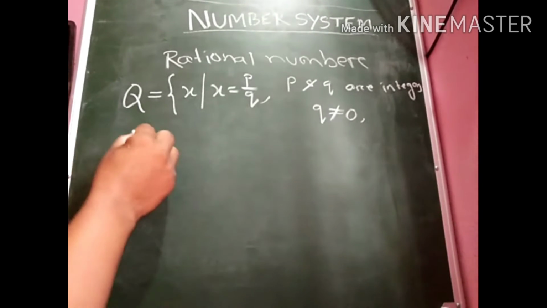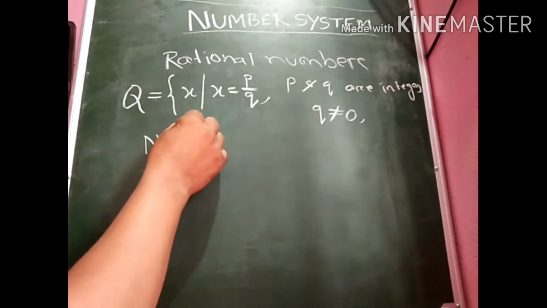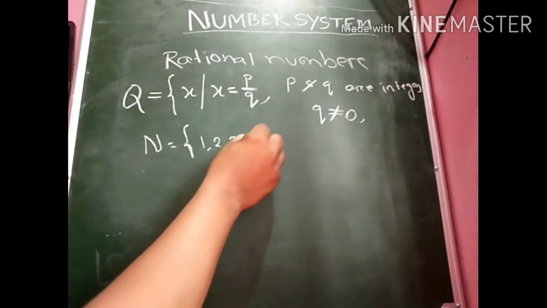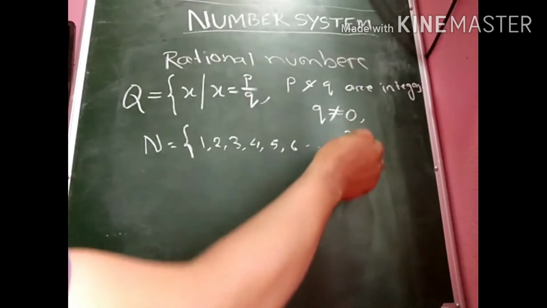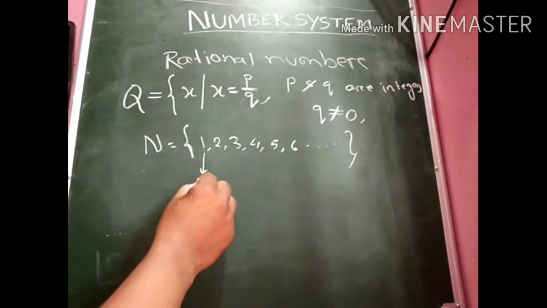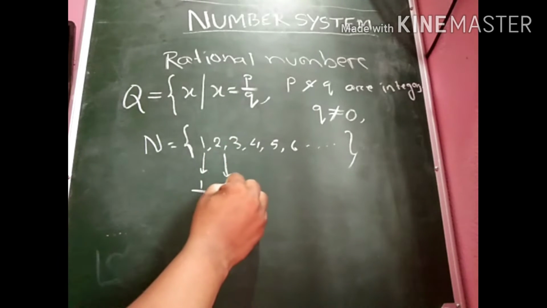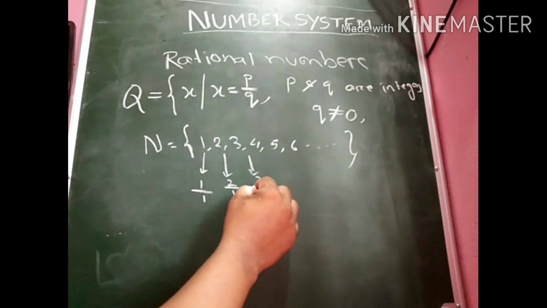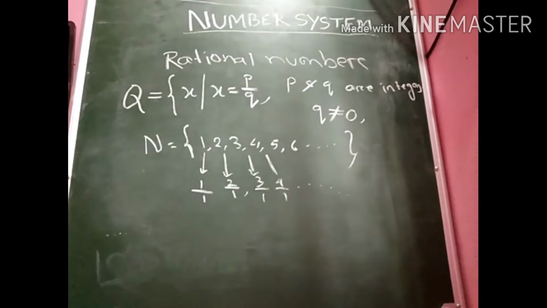Then comes natural numbers. Natural numbers represent 1, 2, 3, 4, 5, 6 and so on. Here you can see 1 can be written as 1 by 1, 2 can be written as 2 by 1, 3 can be written as 3 by 1, 4 can be written as 4 by 1 and so on.